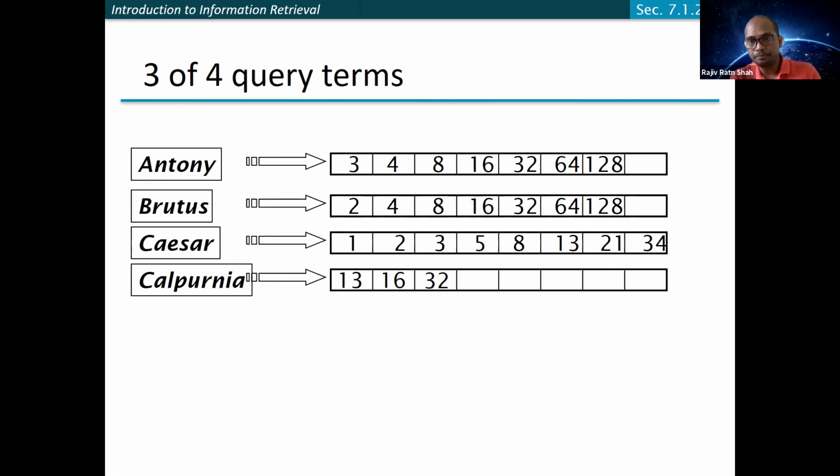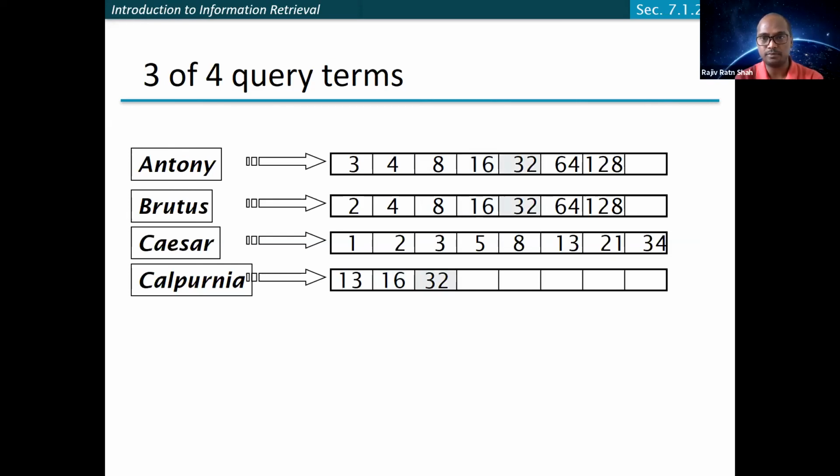Any guess? For 8 and 16. So 8, you are right. 16, again, you are right. Anything else? 32. Okay, so you are right as well. 32 as well.